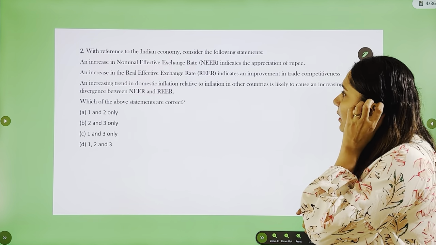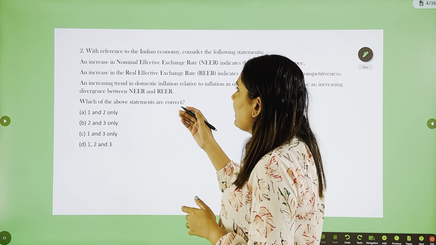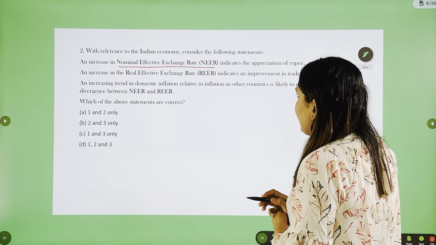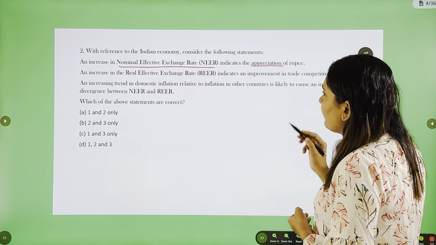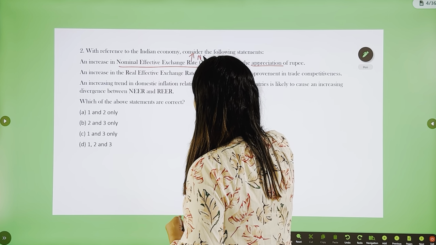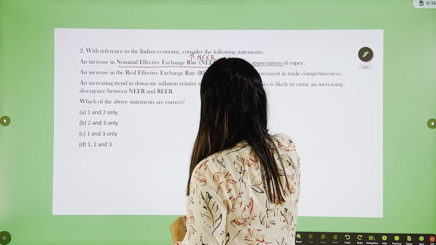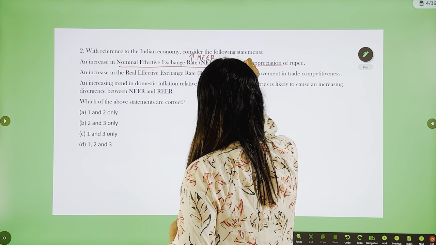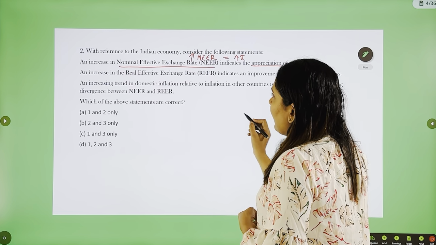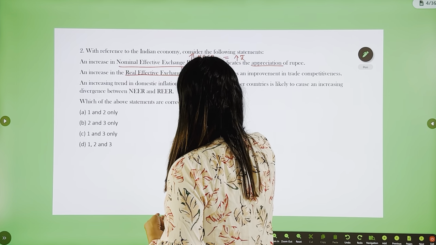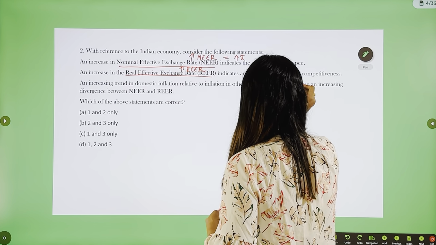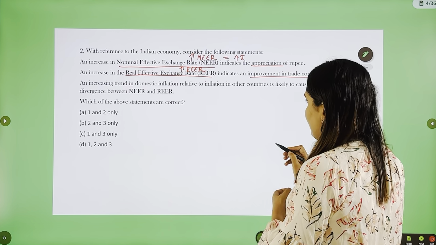Now, next one is a conceptual question. Let's see the statements. An increase in nominal effective exchange rate indicates the appreciation of rupee. So, the first statement says that when there is an increase in NEER, it is equal to appreciation of rupee. Now, an increase in real effective exchange rate, that is in REER, indicates an improvement in trade competitiveness.